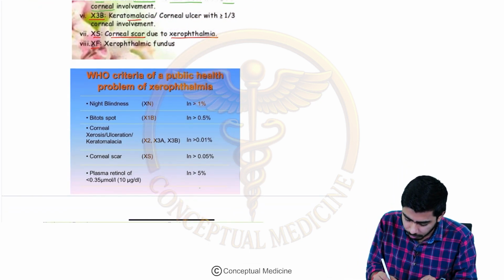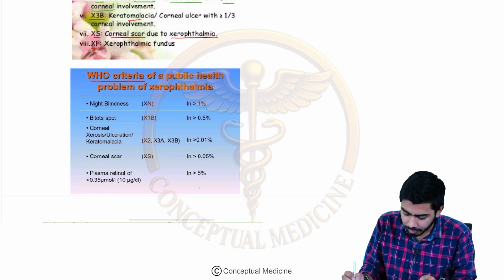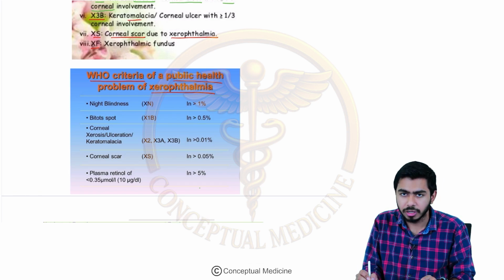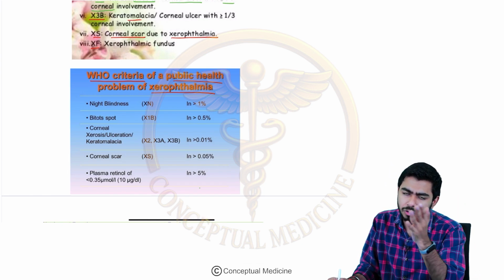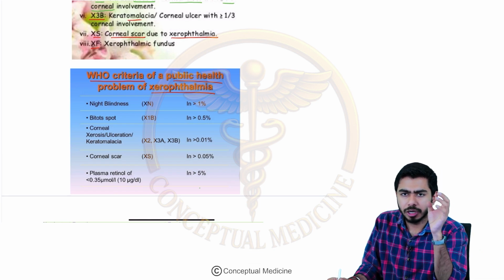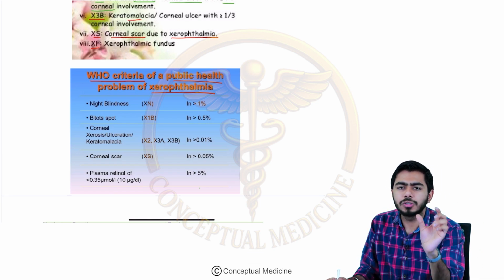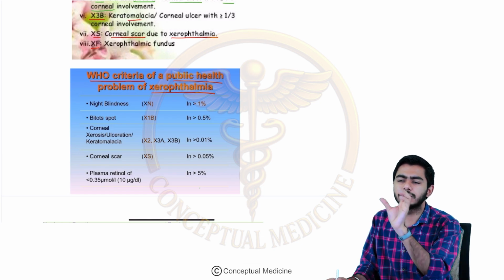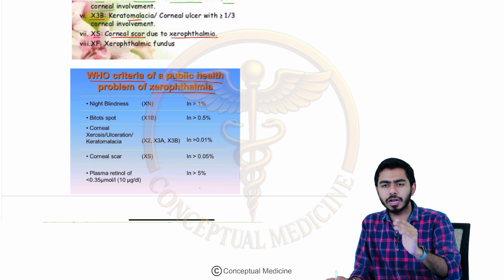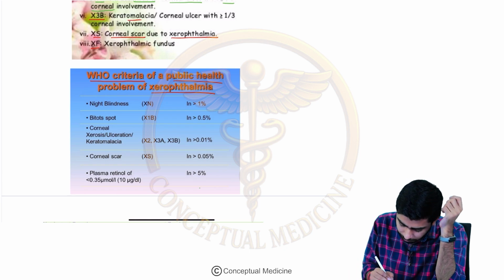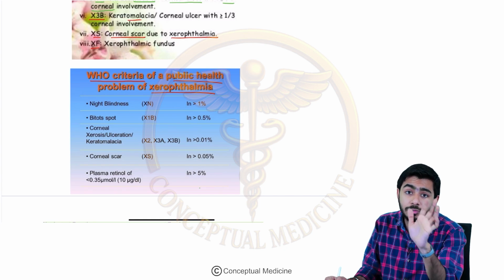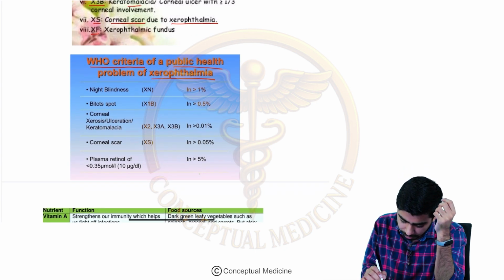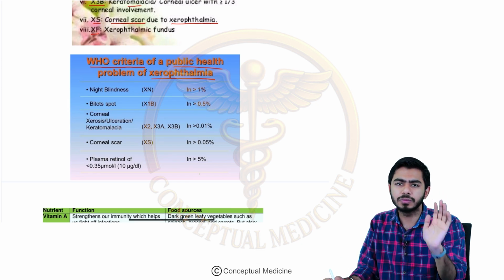And there is one more criteria which we need to understand, the WHO criteria for a public health problem for xerophthalmia. We have talked about different stages of xerophthalmia, which happens due to vitamin A deficiency. Now at what point will we say that this is a public health problem? For the different stages we have different criteria. For an example, for night blindness, they are saying if it is more than 1%, then we'll say it is a public health problem. And if Bitot spots are seen in more than 0.5% of the population, then we'll say it is a public health problem.